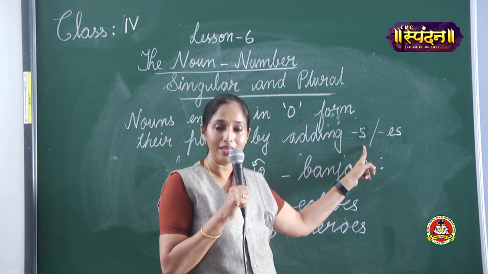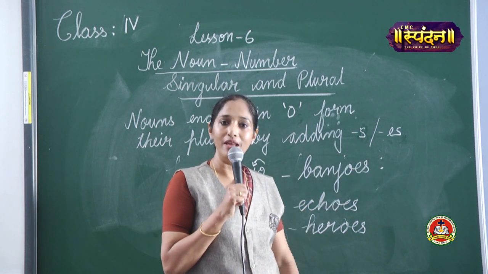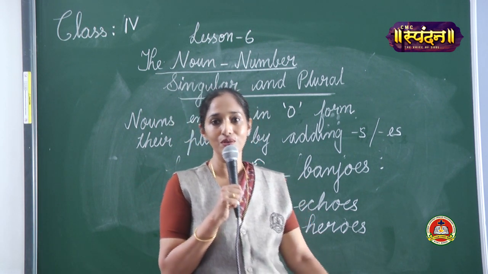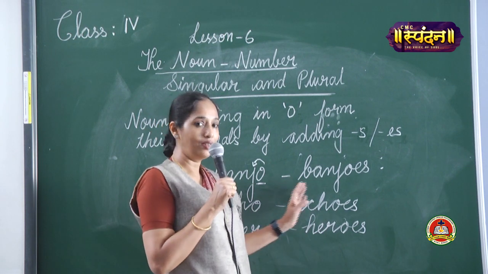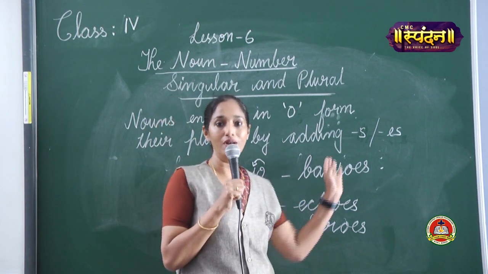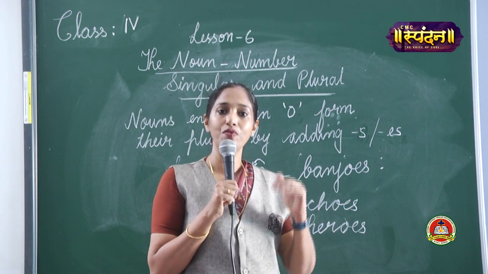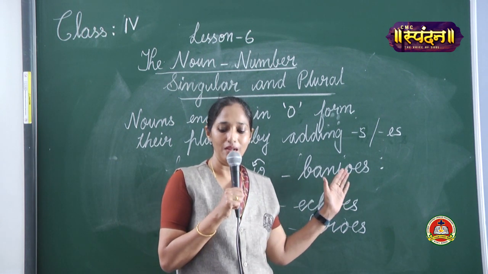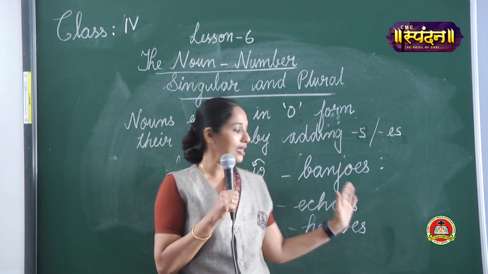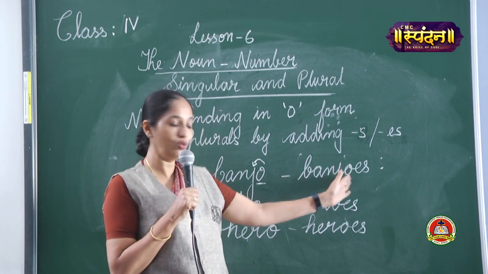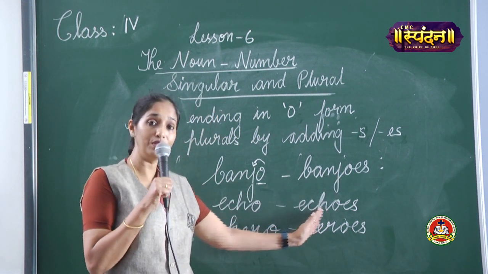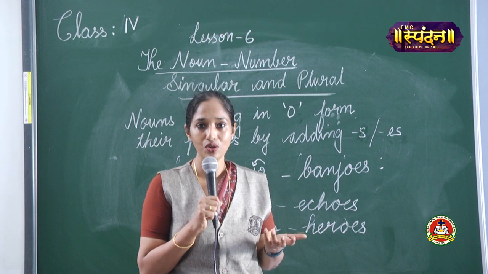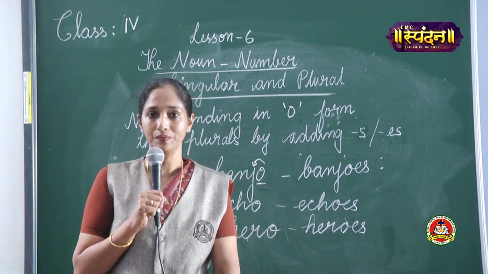For example, kangaroo, kangaroos, radio, radios, video, videos, studio, studios, etc. And coming to the next group, if the word ends in O and before O, if there is a consonant sound, then we form the plural by adding ES. Example, banjo, banjos, echo, echoes, hero, heroes, tomato, tomatoes, potato, potatoes, etc.